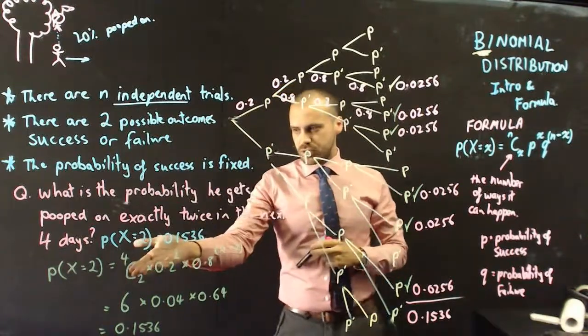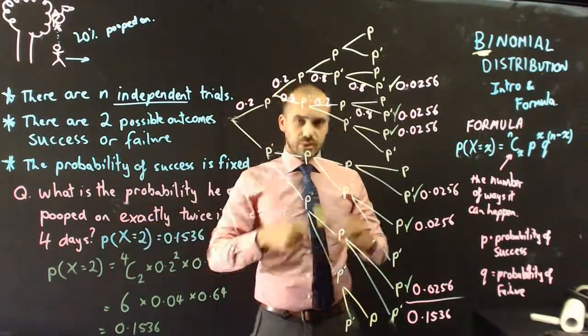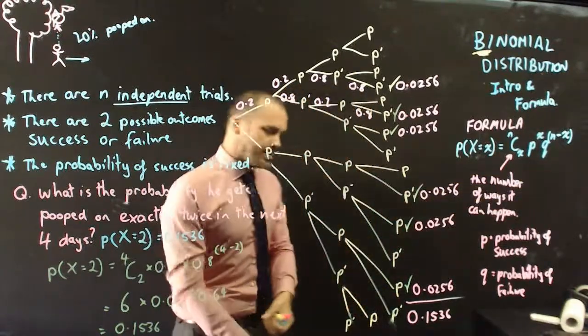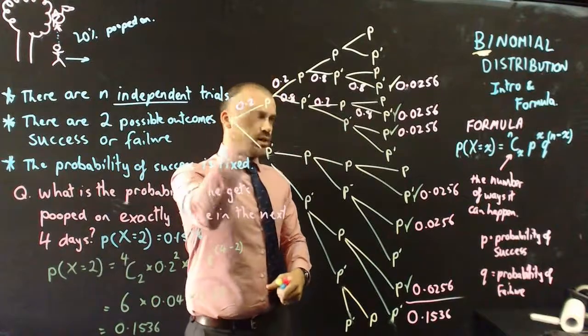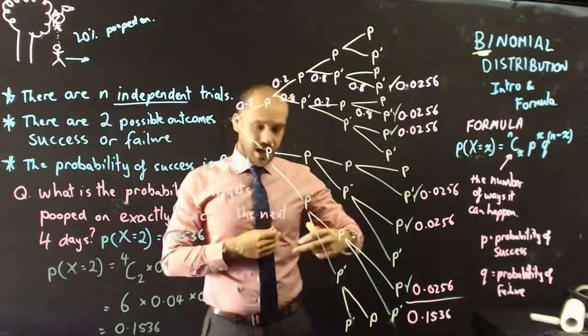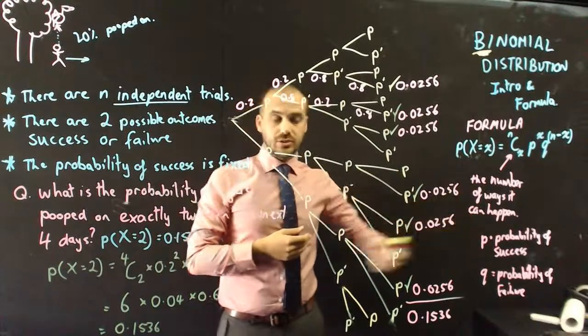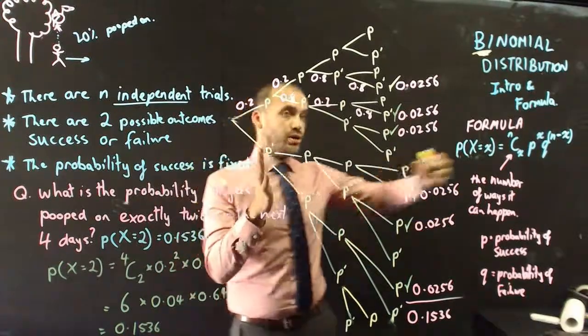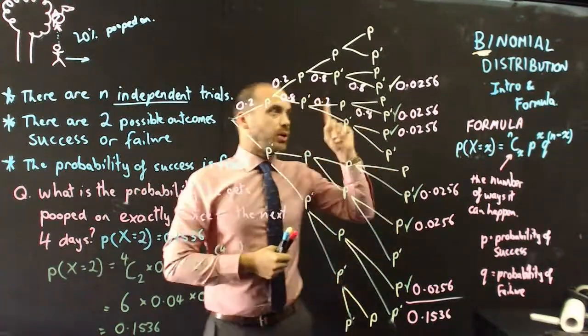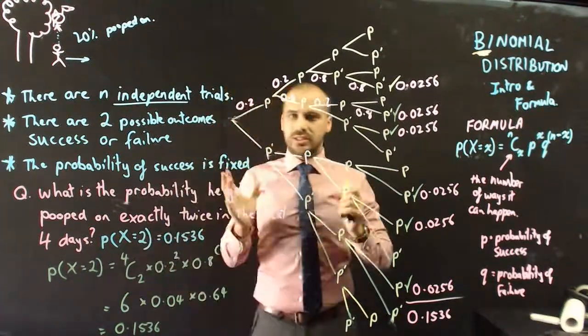Okay, that is your big introduction to binomial distribution. I've left a little bit of a mystery as to how you figure out what 4C2 is, but next video for that one. You've got a handy little formula that basically does a whole bunch of Year 8 work. Why would I need a handy formula when I have a tree diagram? Well, if we had 8 trials, or 20 trials, or 50 trials, your tree diagram is going to get exceptionally large, and you're going to end up in a lot of trouble. Binomial distribution, that's the introduction, that's the formula.